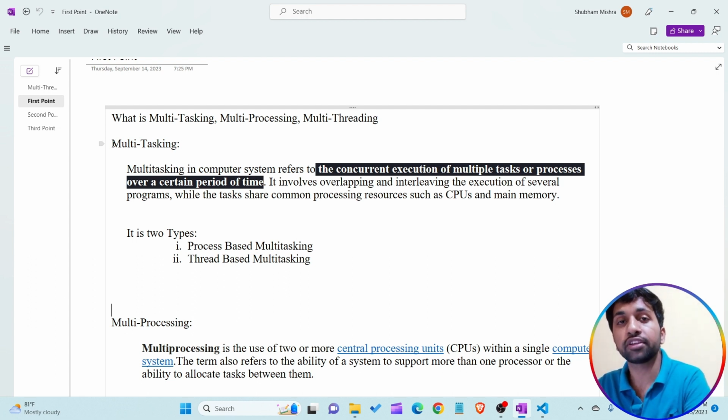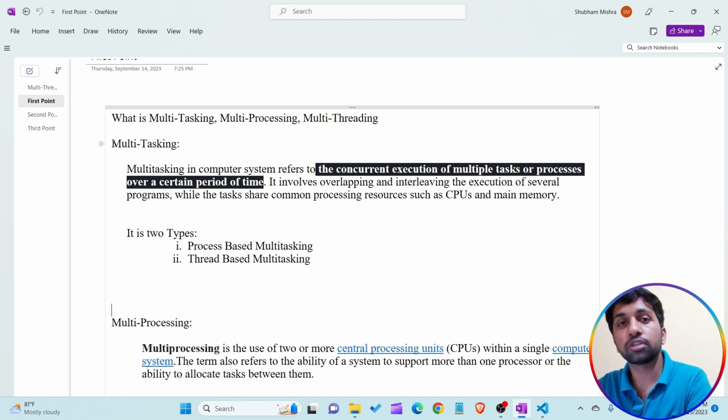So let's see how the operating system executes multiple tasks, seemingly at the same time, though it is not. Let's assume, taking the same example, that I'm listening to music in my music player on the computer system, and I'm also creating some slides in PowerPoint. Understand?